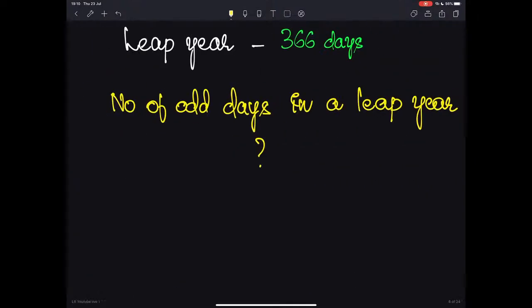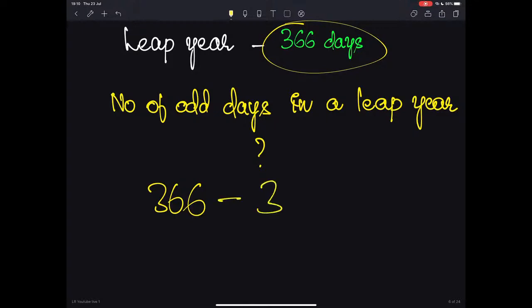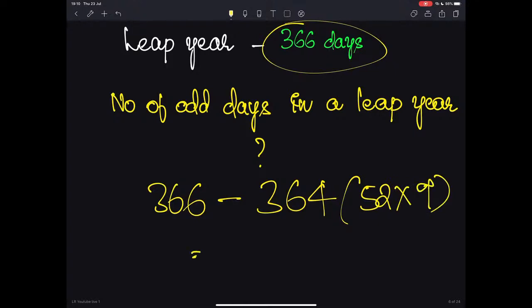Whereas in the case of a leap year, we know for a fact there will be 366 days instead of 365. So in leap years, the number of odd days will increase by 1. It will be 366, the number of days we consider in a leap year, minus 364, which is 52 weeks into 7 days per week. So in a leap year, we will have 2 odd days. This is the concept of odd days.